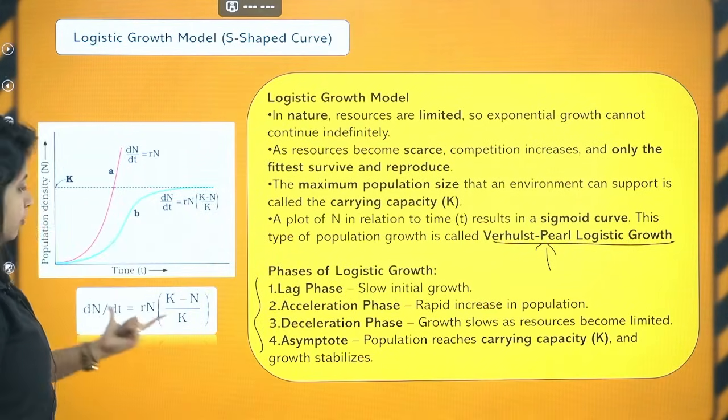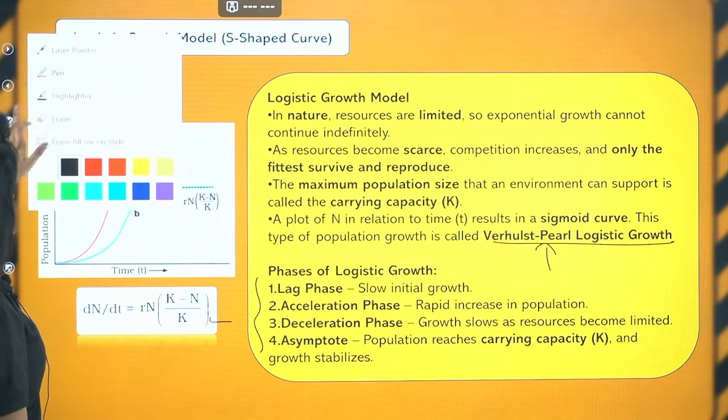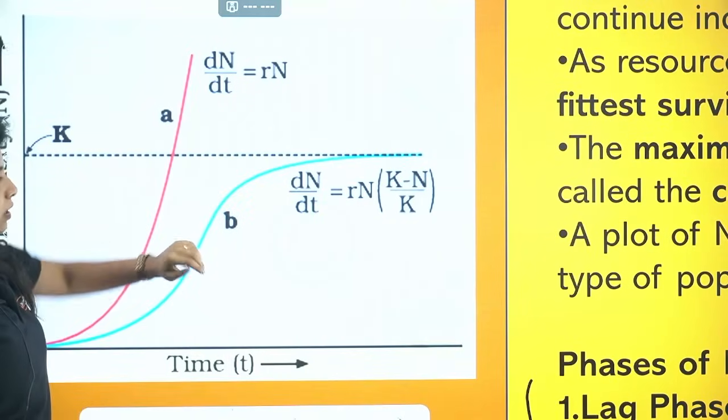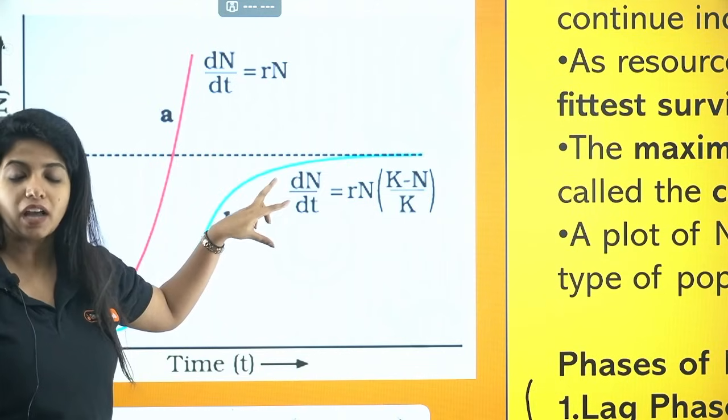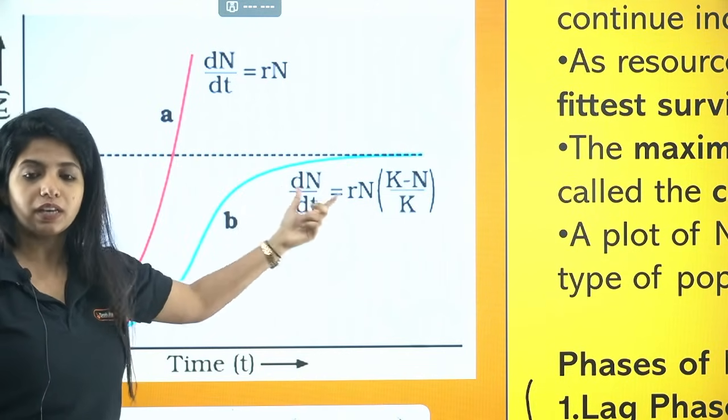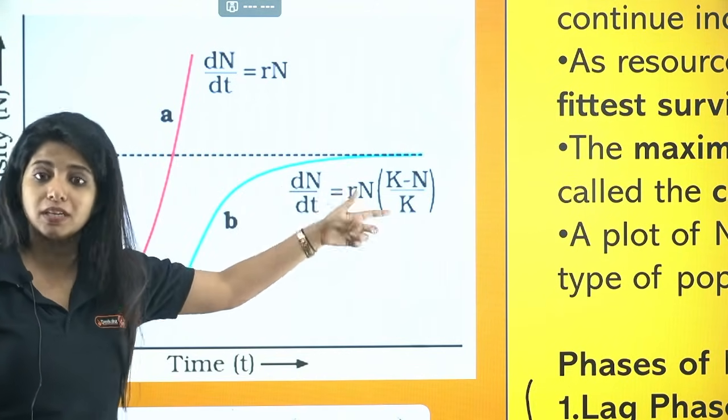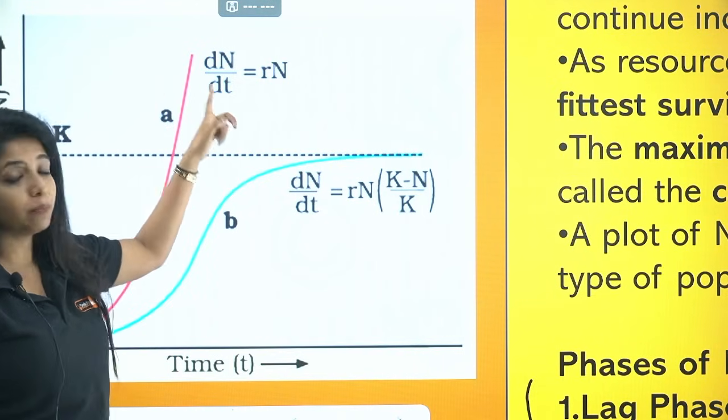And over here the formula is this. What they can ask you is, they can give you this particular picture with the curves and ask you the formula for this. So please know, here it is dN by dt is equal to rN (K minus N) divided by K. Here it is going to be dN by dt is equal to rN.